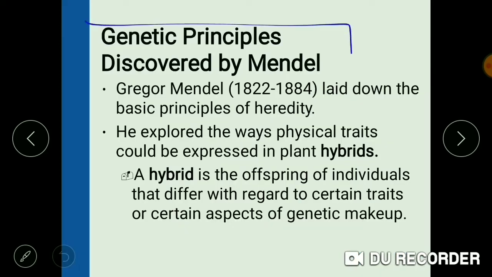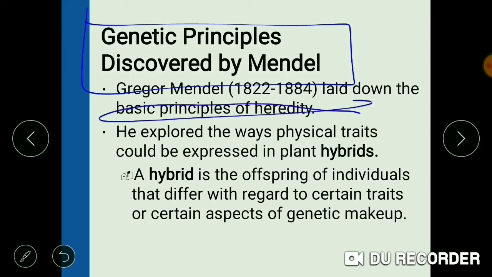Now there are certain genetic principles discovered by a biologist named Gregor Johann Mendel. He laid certain principles of heredity. He explored how different physical traits could be expressed in plant hybrids. What is a hybrid? A hybrid is the offspring which is developed after crossing between the parent plants, and these offspring differ from the parent individual.